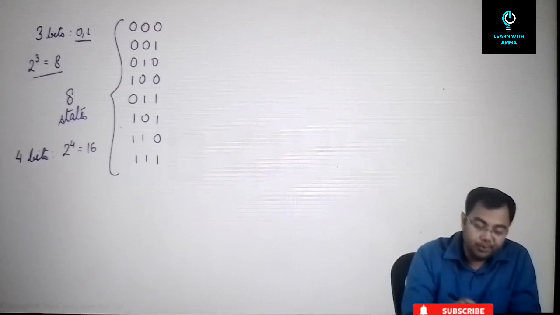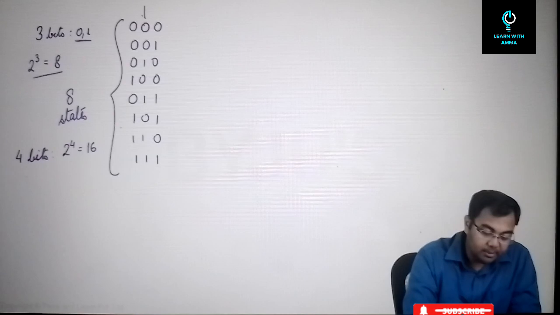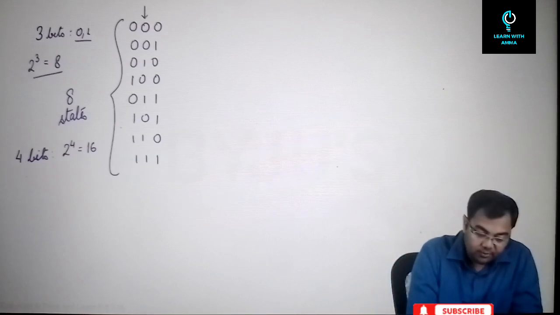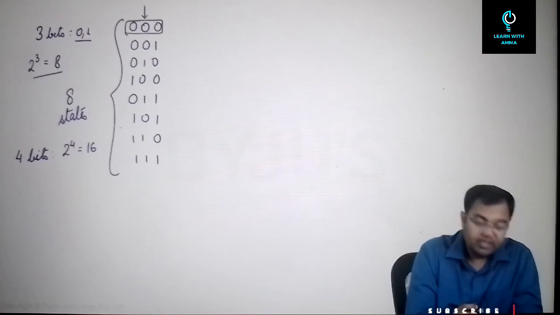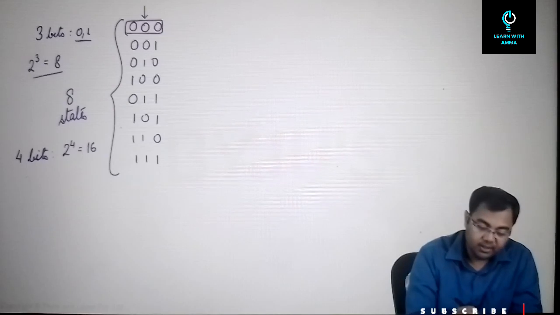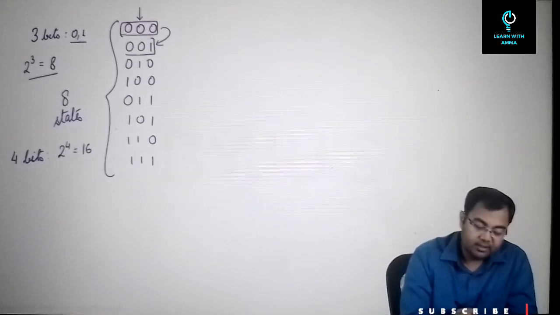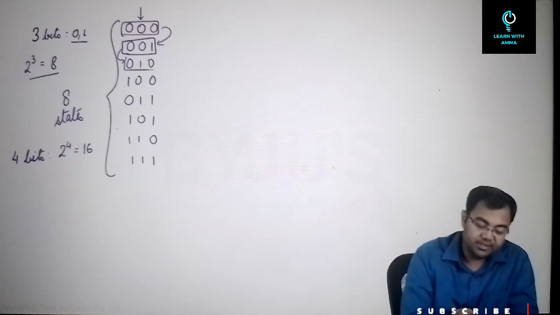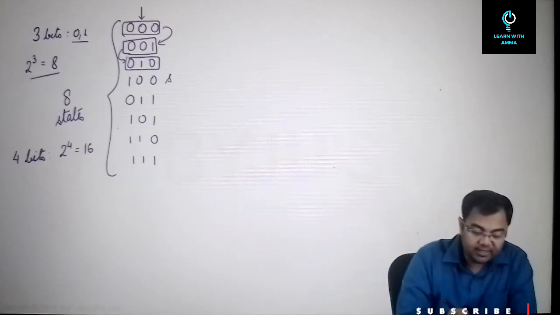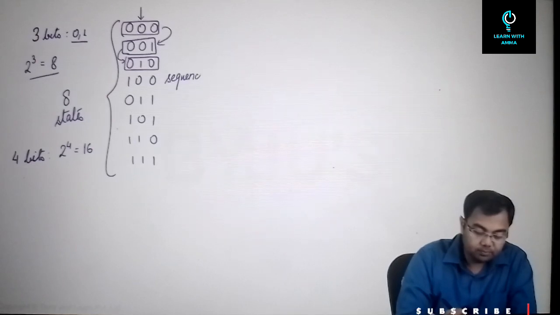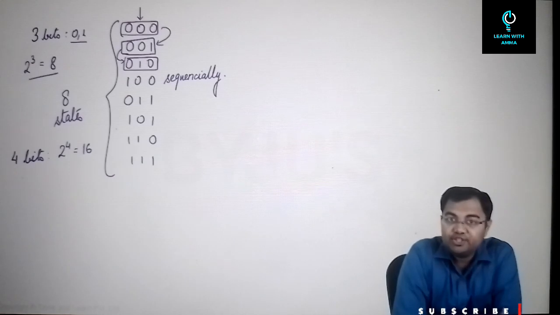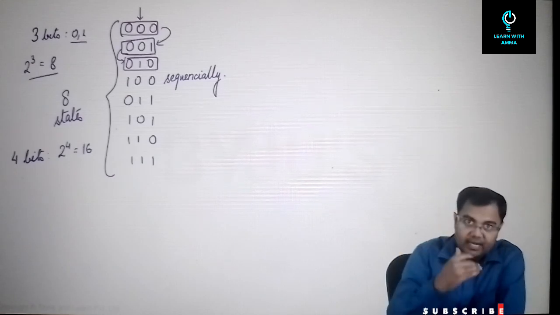Now in normal computing, what happens is that the computer system will go to each of the states one by one. First it will go to 0,0,0. It will examine whether 0,0,0 is the correct answer or not. If it is not, it will go to 0,0,1. Then from 0,0,1, it will go to 0,1,0. And in this manner, one by one, sequentially this will be done. So computation will happen like this.